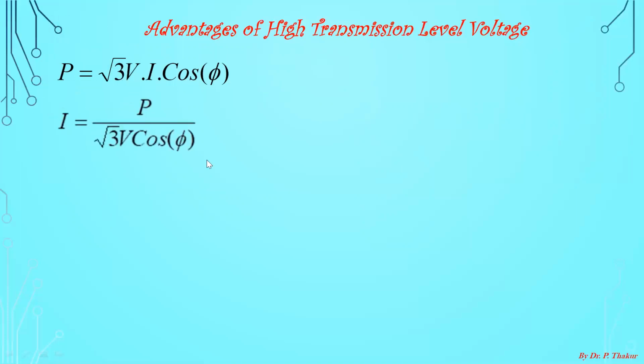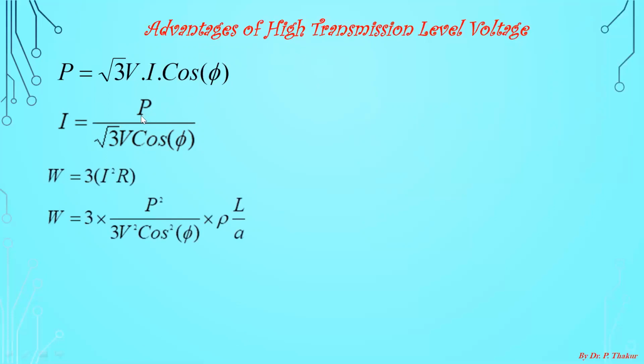From this expression, you can derive the value of line current, which will be equal to P by root 3 V cos phi. You must understand the meaning of cos phi. This is the power factor. And this is the total power of the three-phase system. From this expression, you can derive the value of line current. Then, after getting the value of line current, this is the line loss.